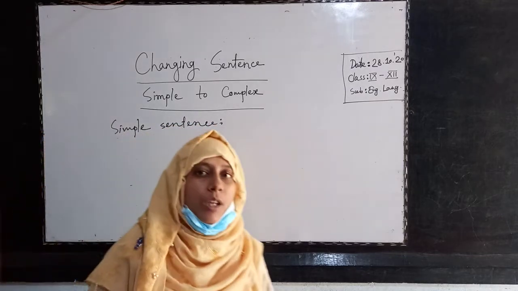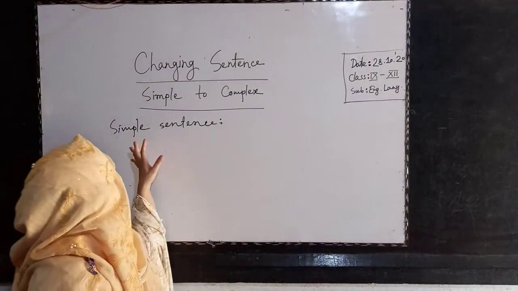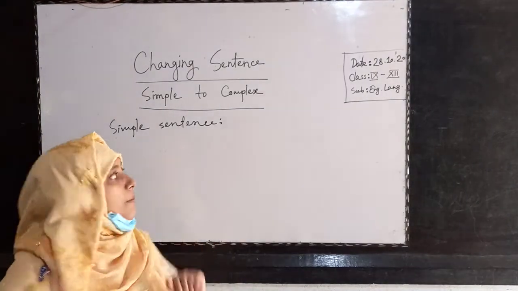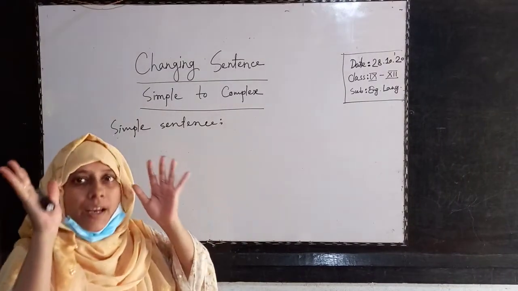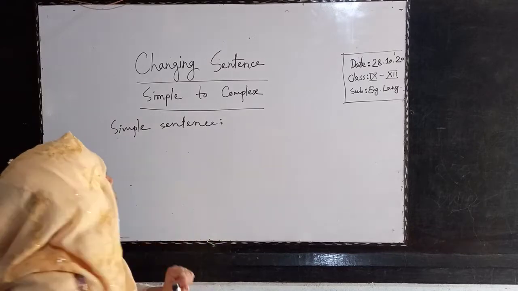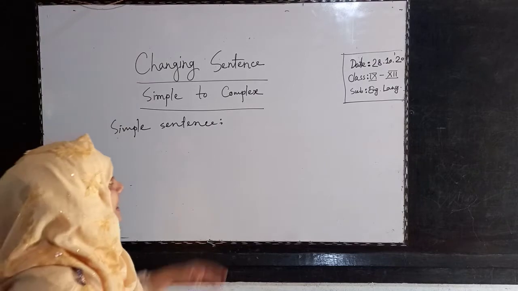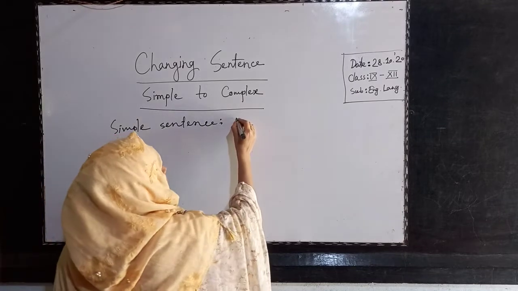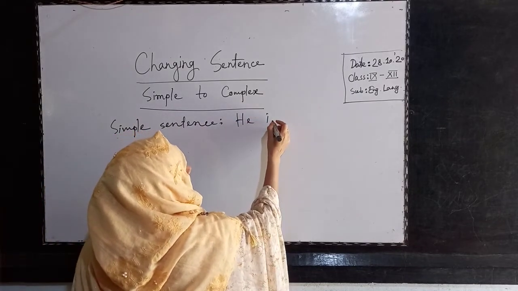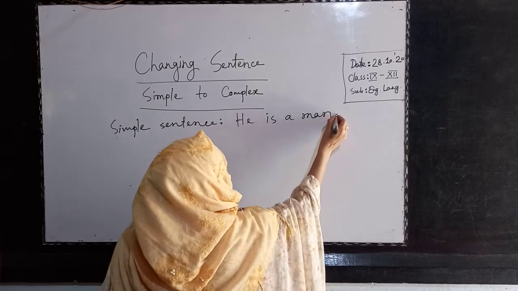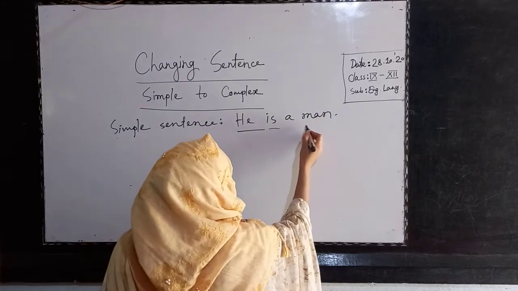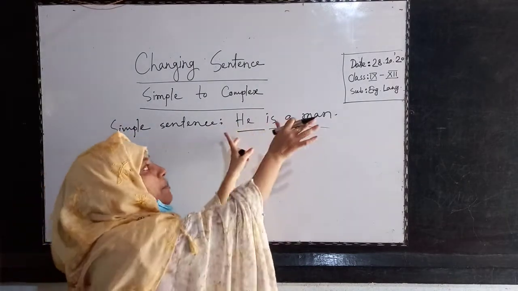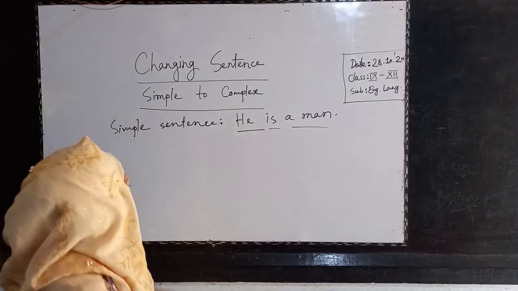Simple sentence কাকে বলে অথবা simple sentence কি? A simple sentence is a sentence where you will get one subject and one finite verb. That means একটা subject থাকবে, একটা finite verb থাকবে. Simple sentence এ একটা subject, একটা finite verb থাকবে, that is called simple sentence. Look, like he is a man. Here is one subject, one verb and object also. This is a simple sentence. This is one clause, one simple sentence. One sentence you will get in a simple sentence.